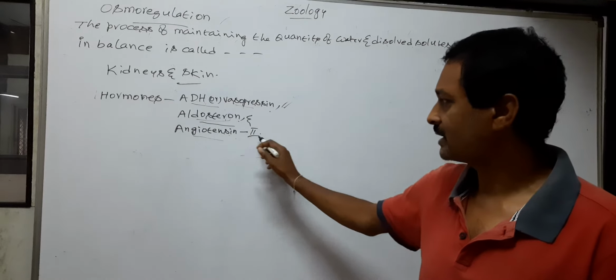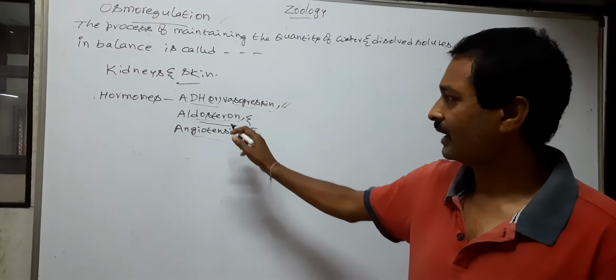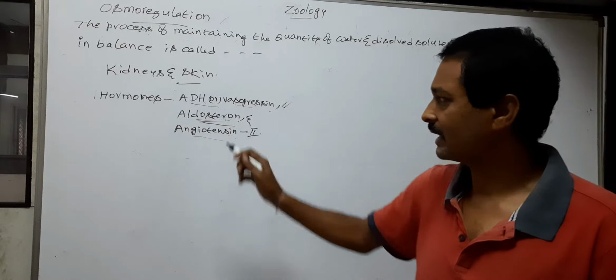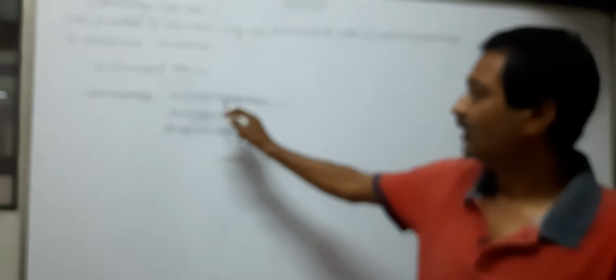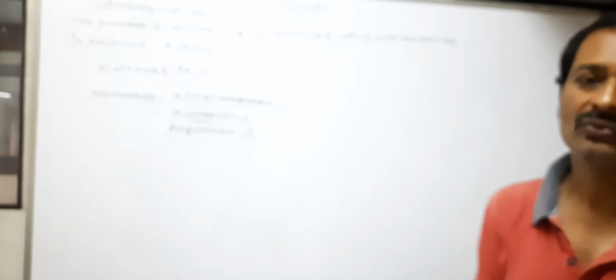Next, angiotensin 2 stimulates the adrenal glands for the secretion of aldosterone. So, ADH, aldosterone, and angiotensin maintain the amount of water and salts in balance in the urine.